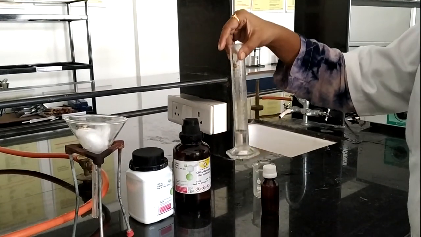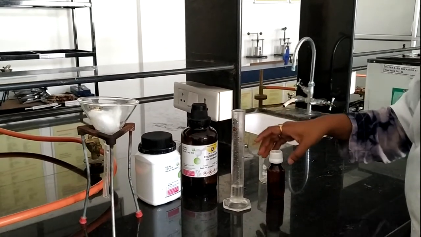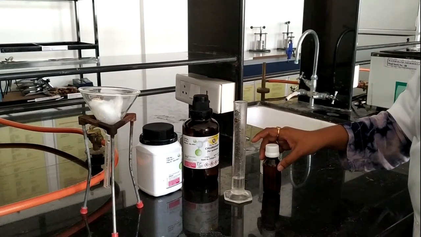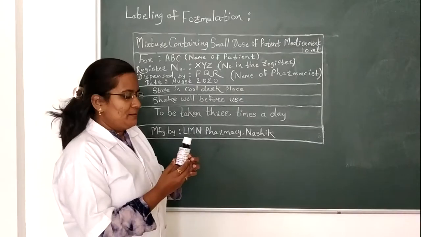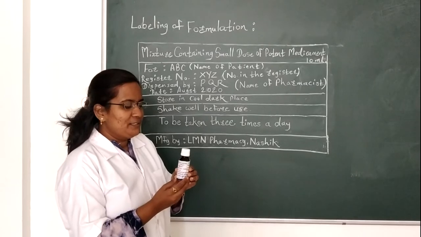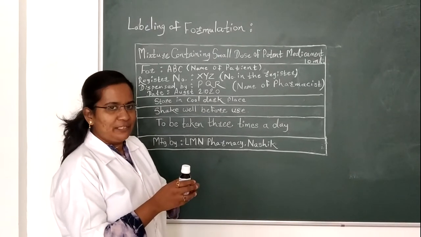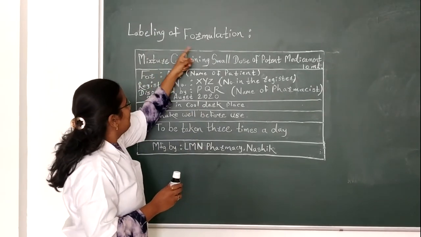So this is 10 ml of our preparation. Now we will pour it into this amber colored plastic bottle and then proceed to the labeling part. So we fill our formulation into this container and prepare the label for it. Now let's proceed for labeling of the formulation.